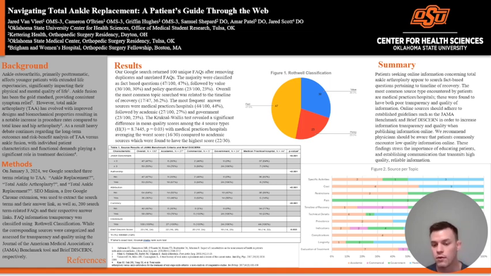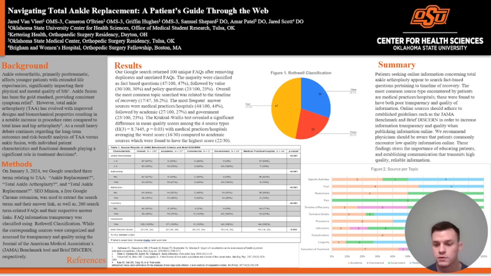We then used a program that pulled in all of these frequently asked questions, or FAQs, and the primary source associated with them. From there, we had roughly 1,000 or so FAQs and associated primary sources. We deduplicated them. We eliminated the sources that were behind paywalls, videos, PDFs, and combed through them to make sure that all the questions related to TAA. We really wanted to identify what patients were asking specifically on this procedure.